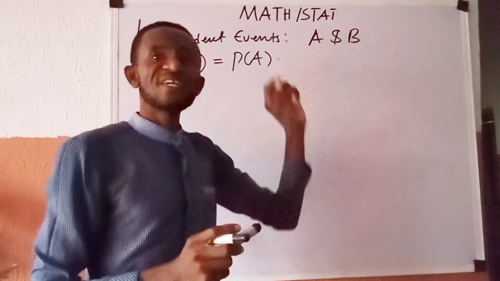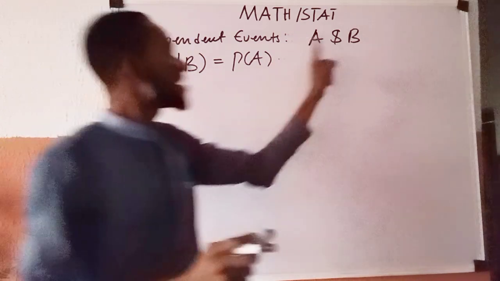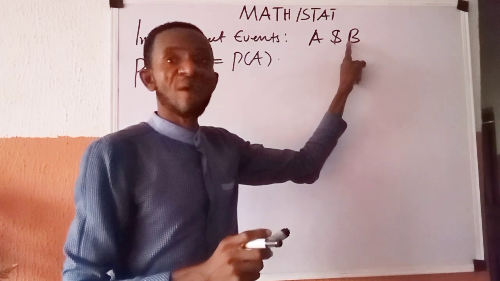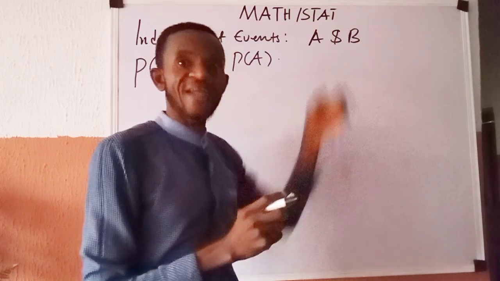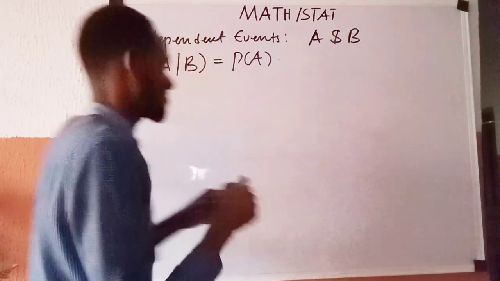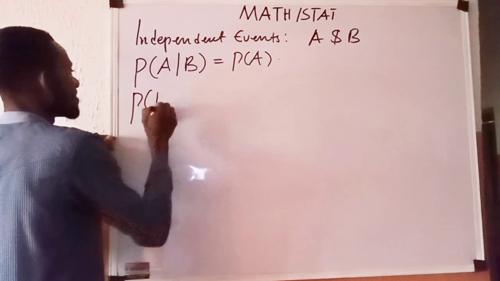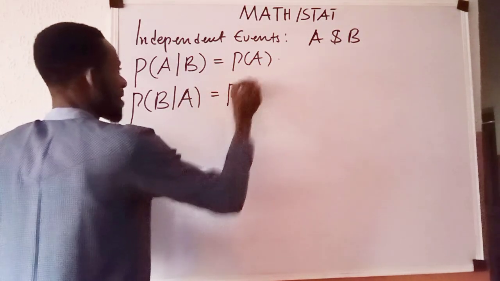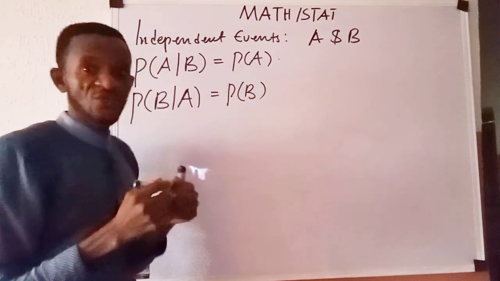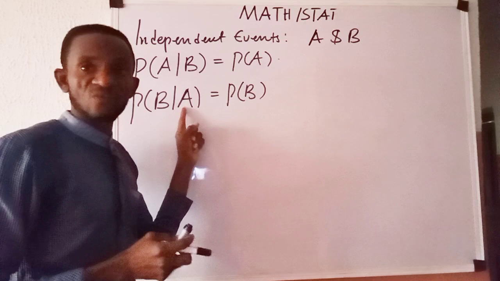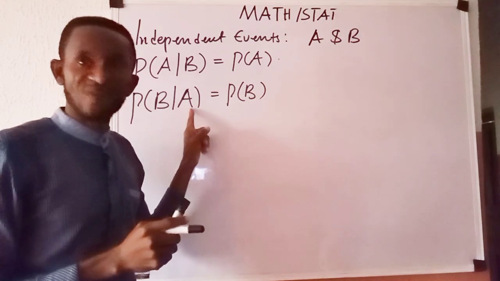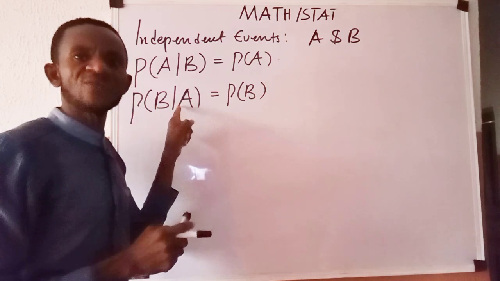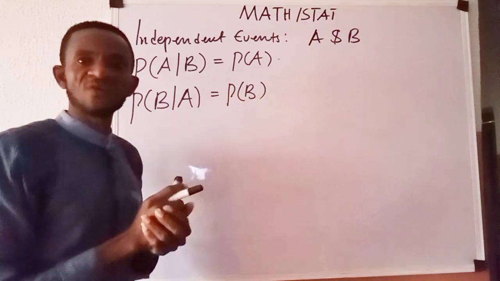that A and B are said to be independent if and only if the knowledge that event A earlier had happened does not change the chance or the probability of the occurrence of event B. Equally, this explanation can be expressed as: the probability of event B happening, given the information that event A earlier had happened, is given as the probability of event B. That is to say that even though we are aware that event A earlier had happened, the probability of event B happening was not altered or changed by the occurrence of event A. It still returns the probability of event B.